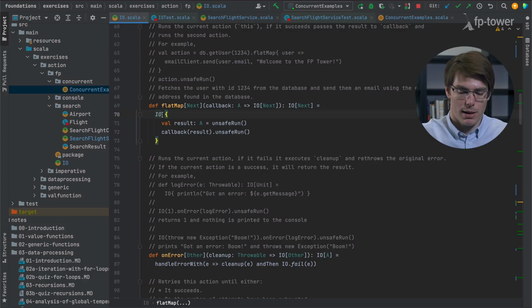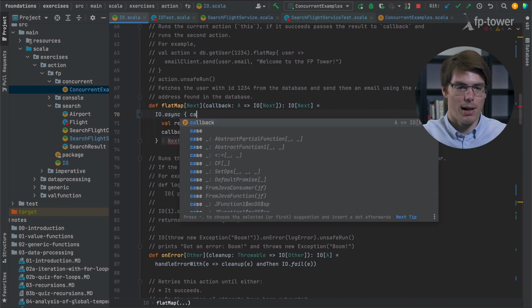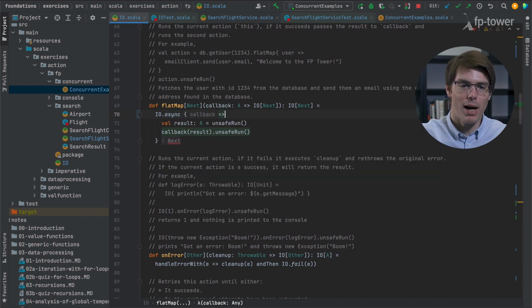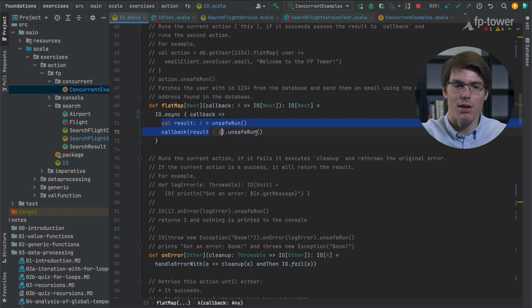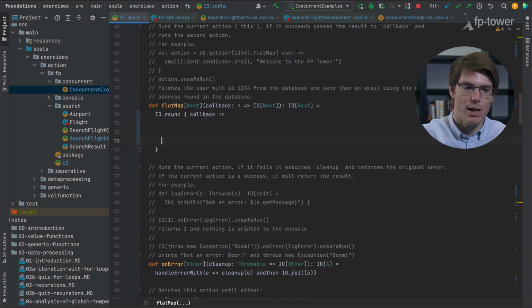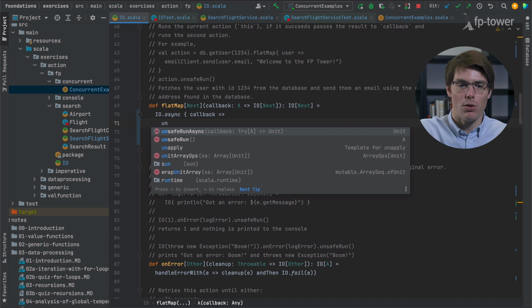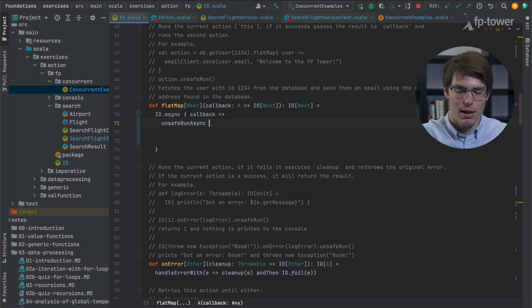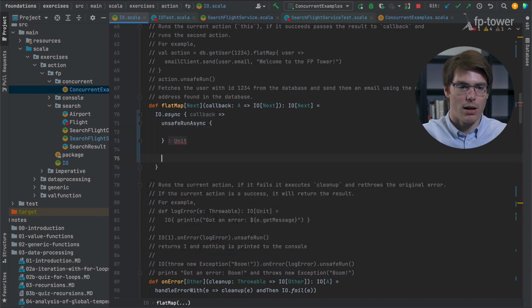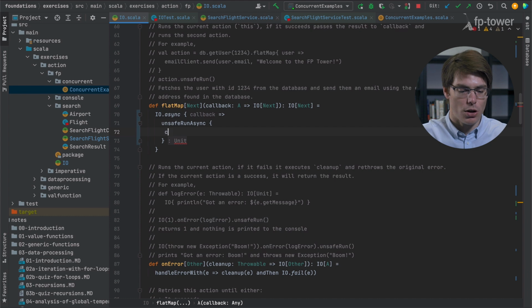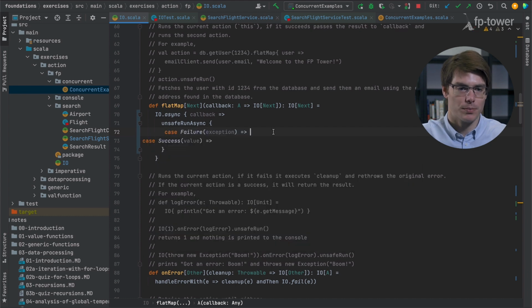Okay, so let's try this plan. So we'll use IO.async instead of IO.apply. So this will give us a callback function. And whenever we used unsafeRun, now we need to use unsafeRunAsync. So maybe let's erase it completely. First thing we want to do is run the current IO. So we'll use unsafeRunAsync, and this will give us back a value. So we can use an exhaustive pattern match.